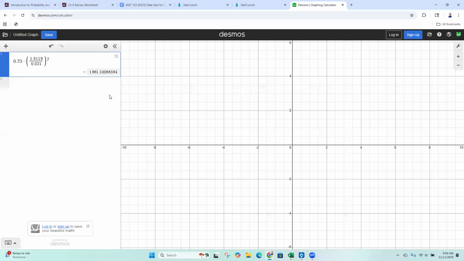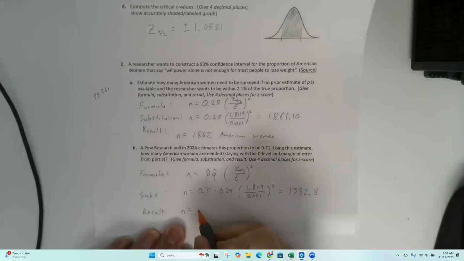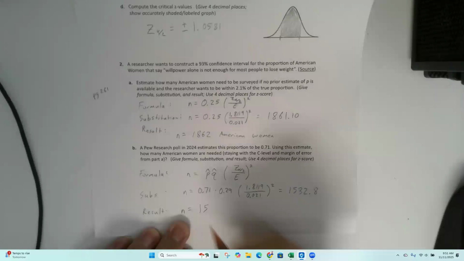So let's go back over here. Change this to 0.71 times 0.29. And now I get a little bit smaller sample size. 1562.8, which I'm going to round up. I'm always going to round up when I'm talking about sample sizes.